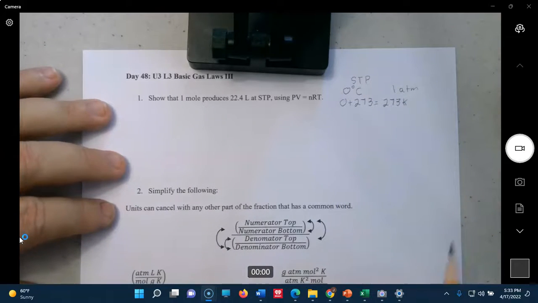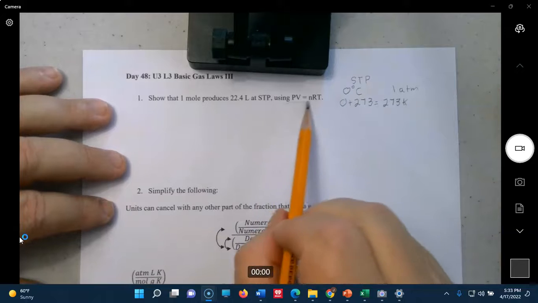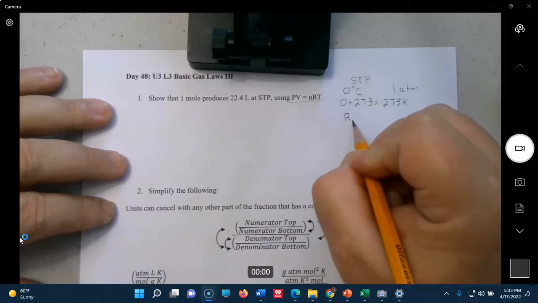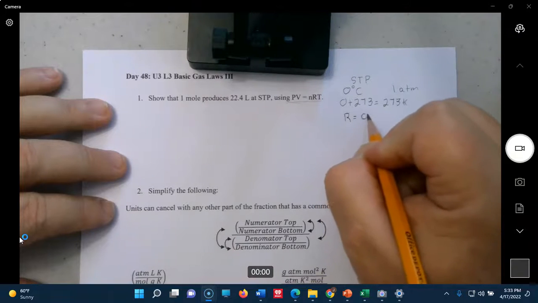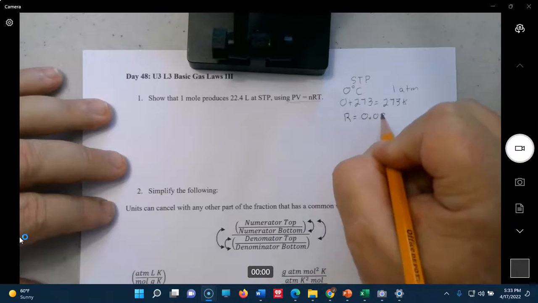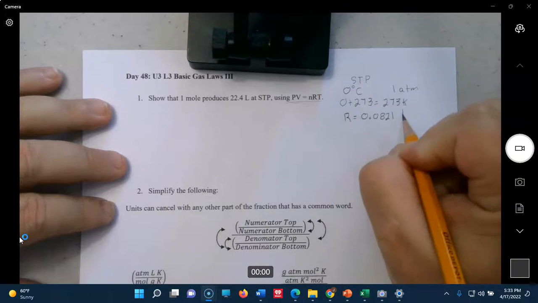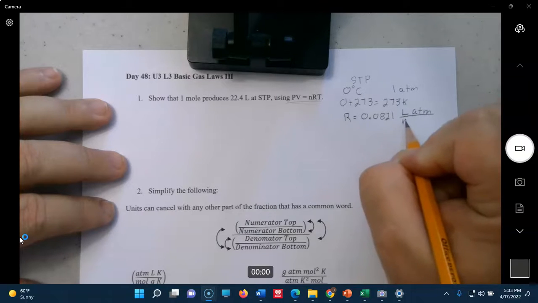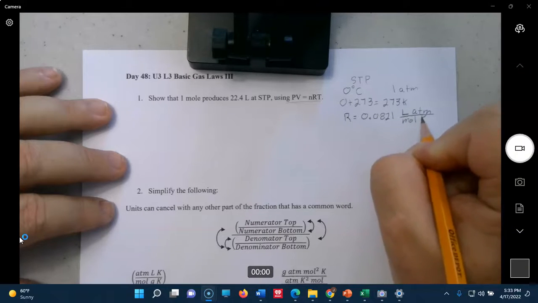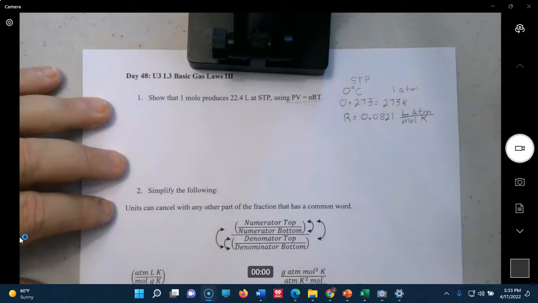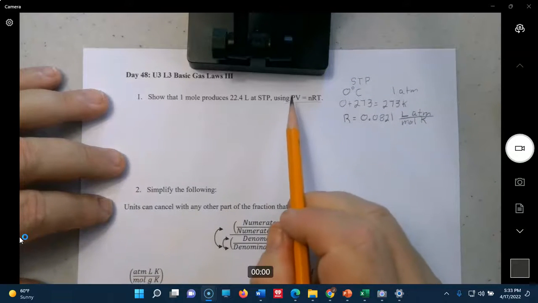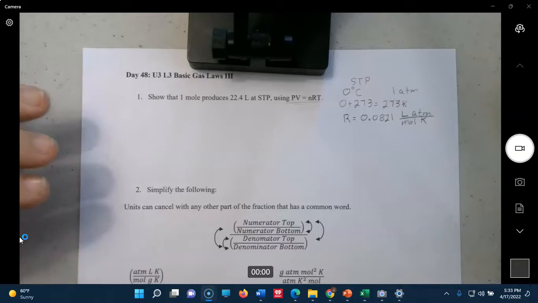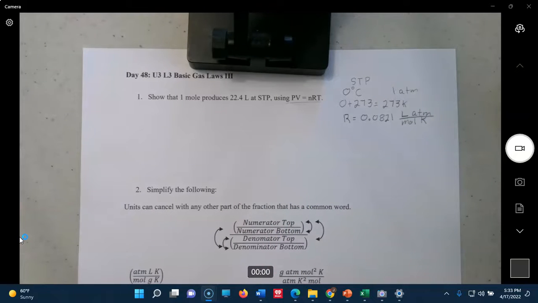Okay. Now, why do we need to do that? Because we're going to use this formula, and we have a gas constant called R. So let's define that. It's 0.0821 liter atmospheres over moles Kelvin. We've said what that is. It's a whole bunch of conversion factors rolled together, so that whichever one of these variables, P, V, N, or T, you're solving for, you'll end up with that unit of measure at the end of the problem.